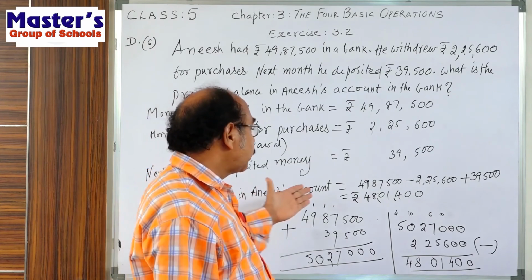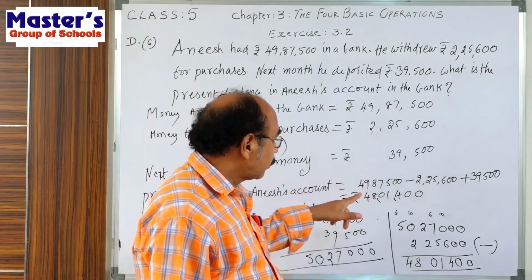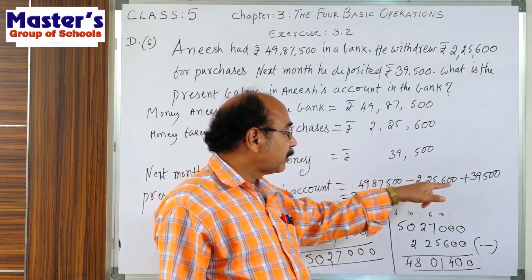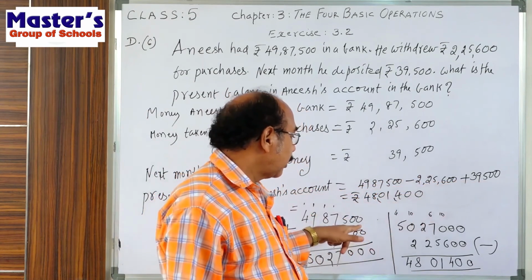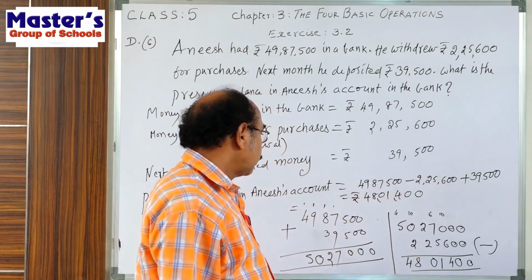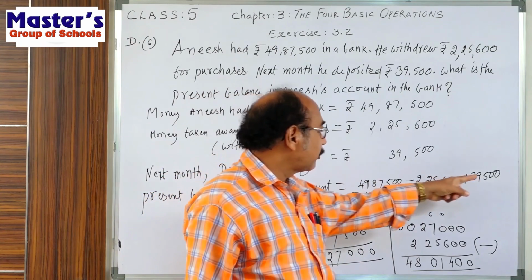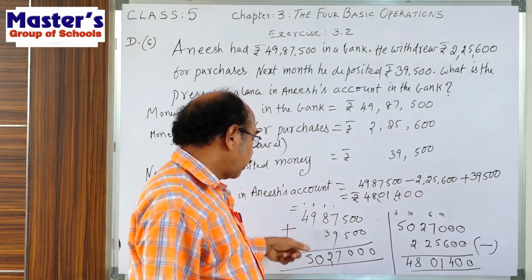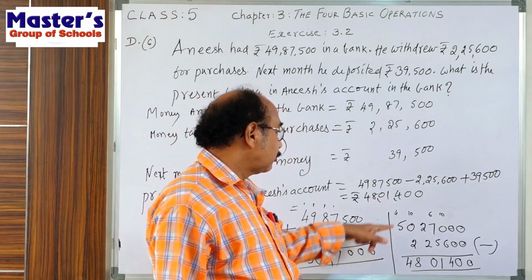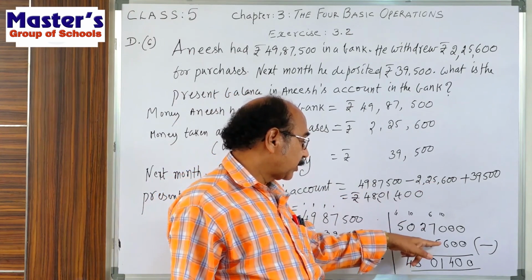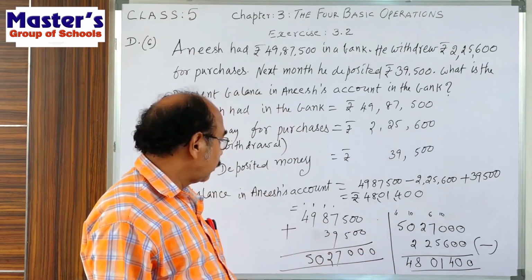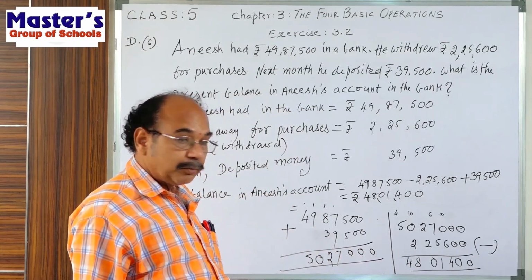So for the present balance in Anish's account, the beginning balance and the deposited amount we add, and from that we subtract the purchase amount. I showed the addition here, and from that you subtract 2,25,600. Then this is the amount present in the balance.